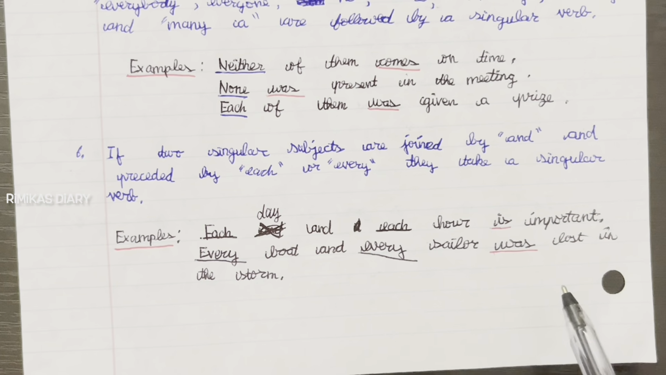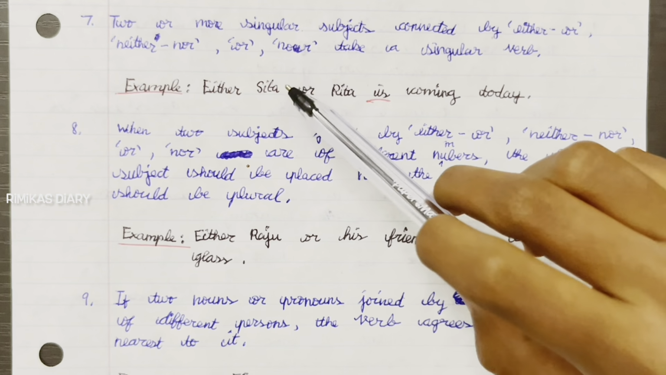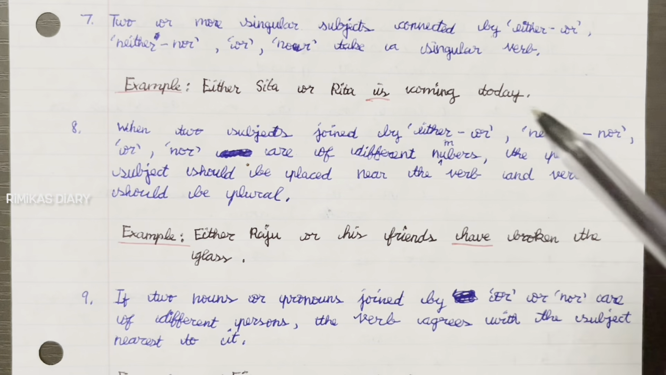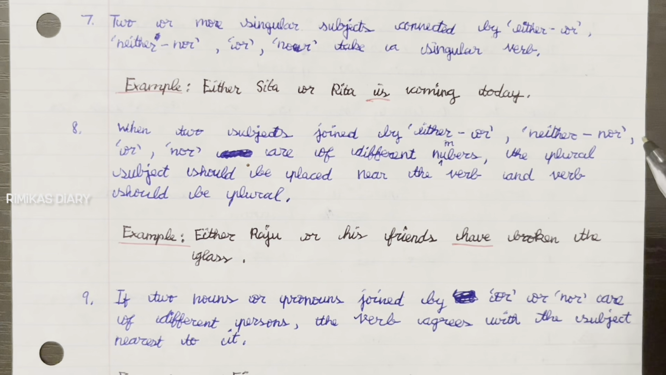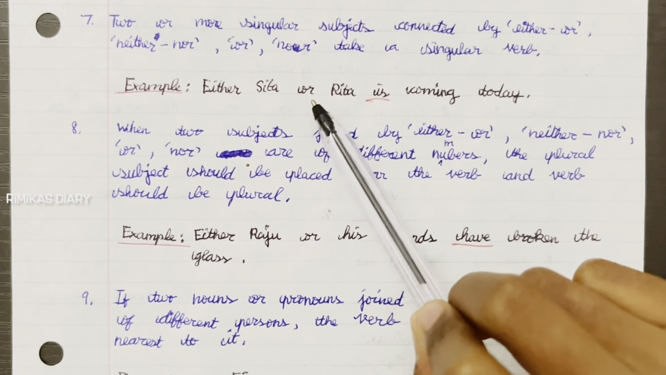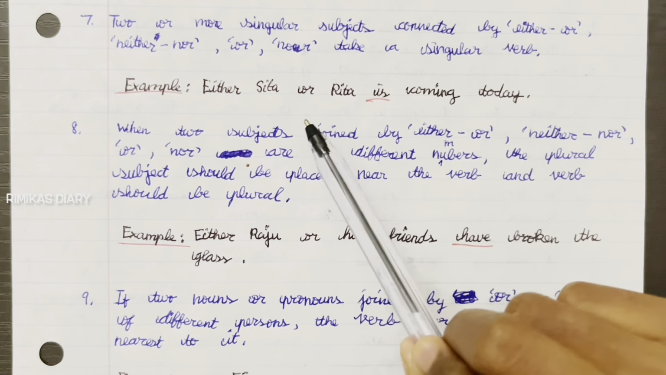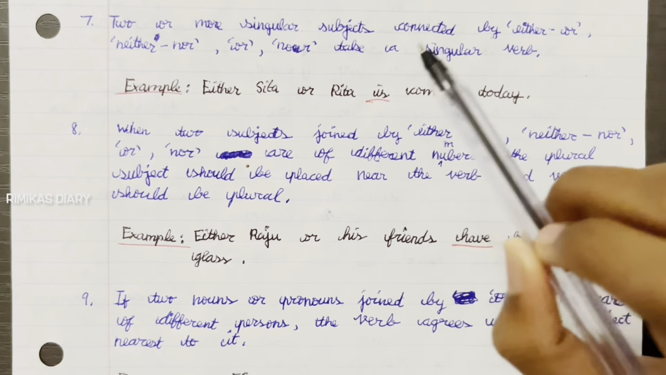Seventh rule: two or more singular subjects connected by either, or, neither, nor take a singular verb. So when two or more singular subjects are connected by these words, they take a singular verb. Example: either Sita or Rita is coming today. Here, there are two subjects connected by or. So we take a singular verb, which is.